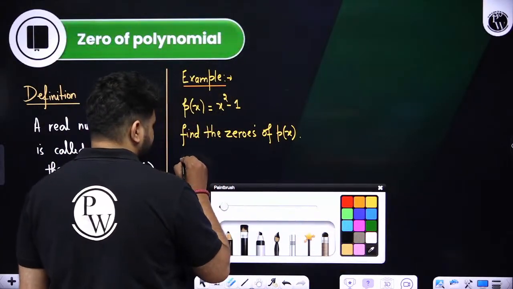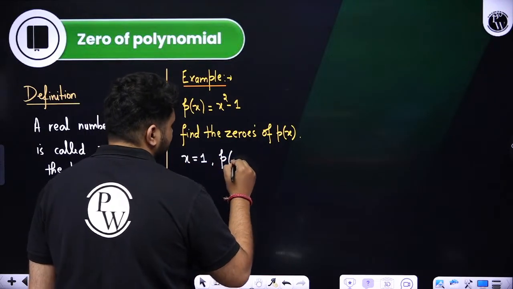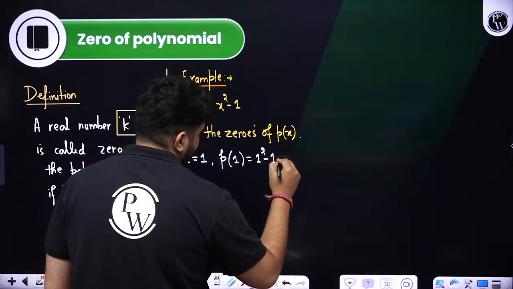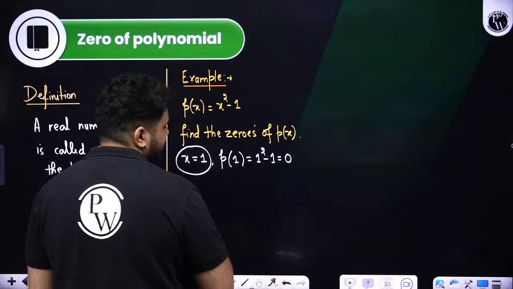So if I take x equals 1, p of 1 will be 1 square minus 1, which is 1 minus 1, 0. So x equals 1 is a zero of this polynomial.